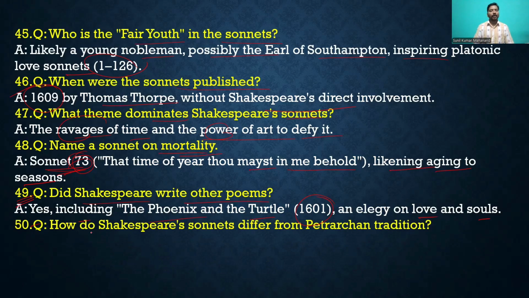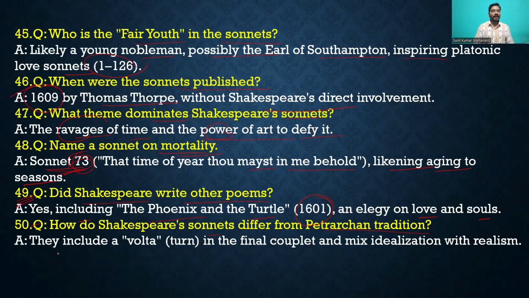Then you can say that how do Shakespeare's sonnets differ from the Petrarchan tradition? They include the volta, that means a turn in tone, in the final couplet and mix idealization with realism. This is the difference between the Petrarchan tradition and Shakespeare's sonnets.